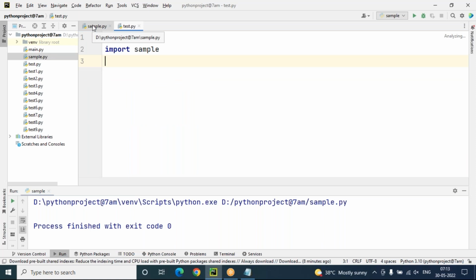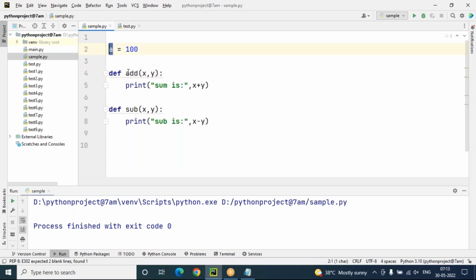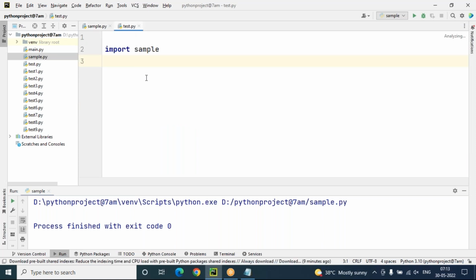If you want to access the members of the sample module, like a, add, and sub, into test.py, we have to use the imported module name dot member name. Directly we cannot print a. So print sample.a.